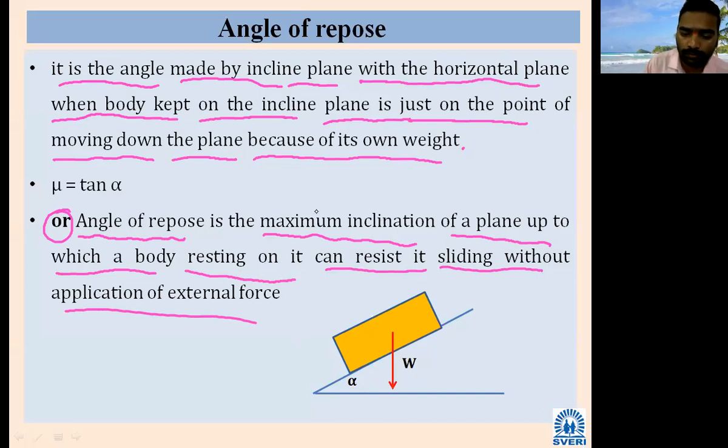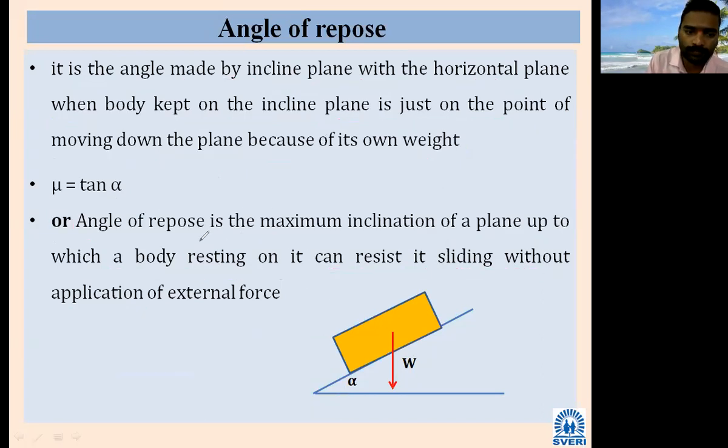What is that angle of repose? It is the maximum value of the angle of inclination up to which the body is resting on it. It is resisting the sliding without external application. The body is on the inclined plane, and the self weight itself is resisting the sliding. The maximum value of inclination is called alpha, and that alpha is nothing but the angle of repose. You can take this definition also.